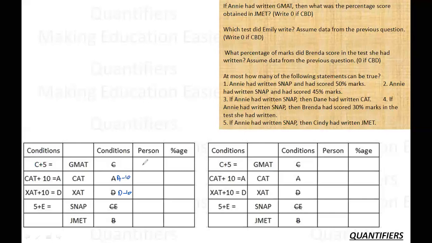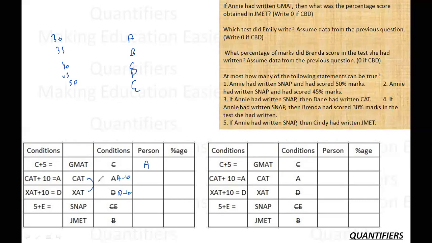If A has written GMAT, now A is placed over here. If I talk about the 5 people, A, B, C, D, E, and the 5 scores, 30, 35, 40, 45, and 50, one thing should strike me quickly: the scores of CAT and SAT are A minus 10 and D minus 10.